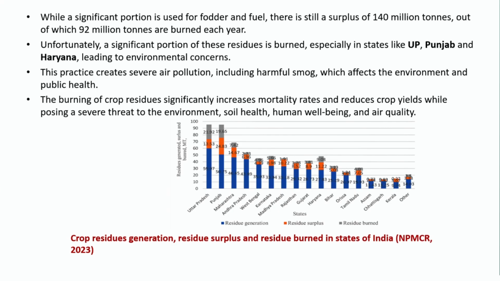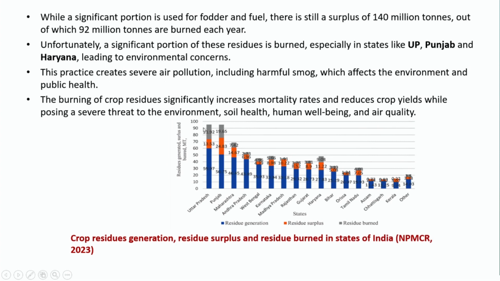From this figure I have shown you earlier, you can always see that whether it is Uttar Pradesh, Punjab or Haryana, if you look at the amount which they generate, a considerable part is being burned.